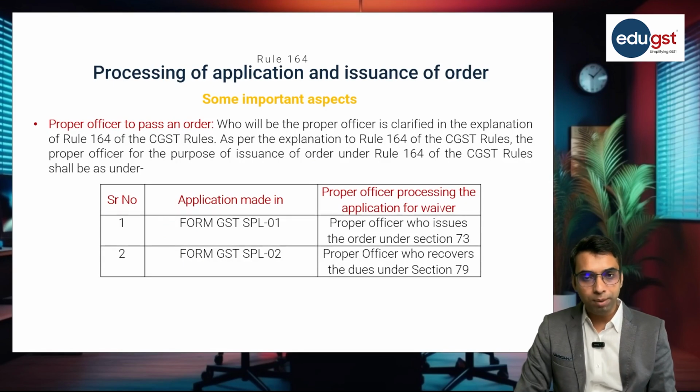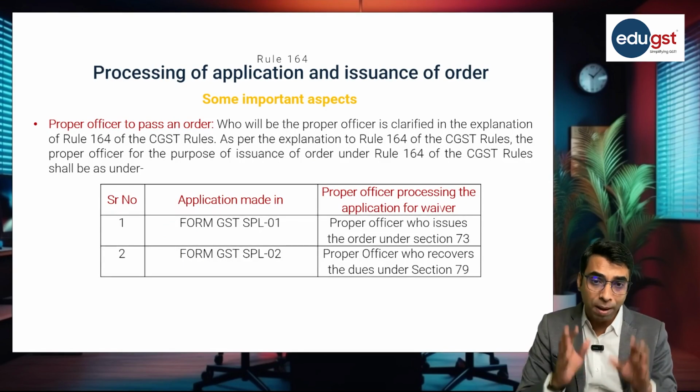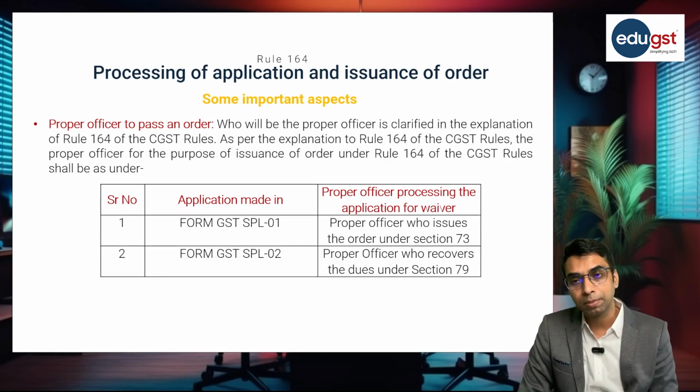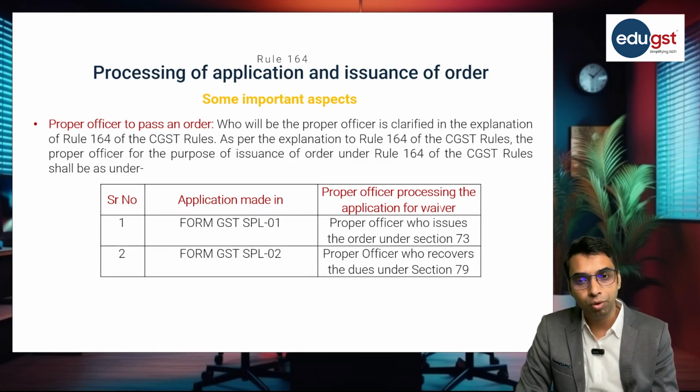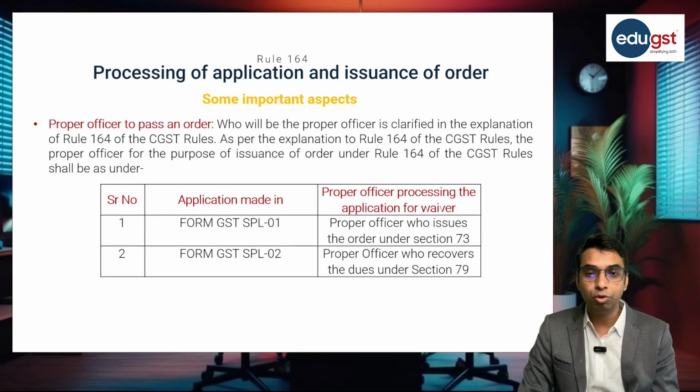Now one more important question: who will be the proper officer to pass the order under section 128A? So it has been clarified in the explanation to rule 164 who will be the proper officer to pass the order under section 128A.